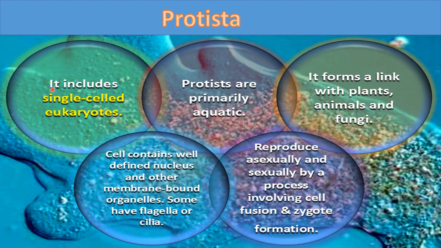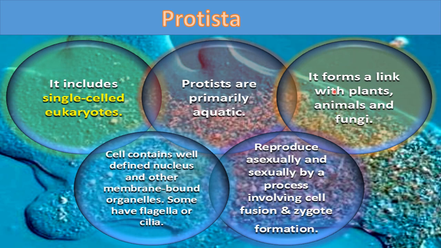First, kingdom Protista includes single cell eukaryotes. So we can say that Protista organisms are the simplest type of eukaryotes, because these are made up of a single cell. Protists are primarily aquatic, means mostly these are found in water. It forms a link with plants, animals and fungi.